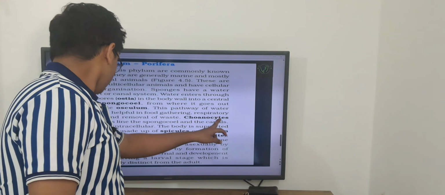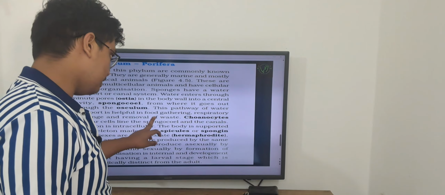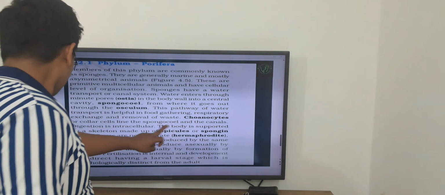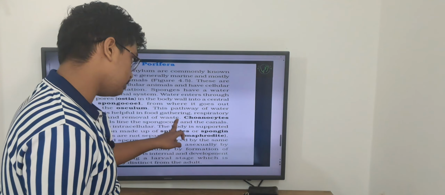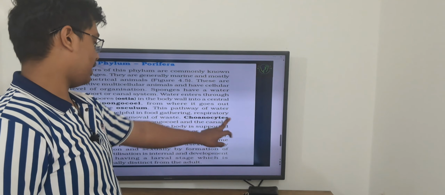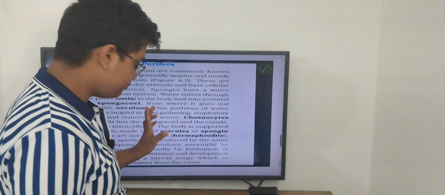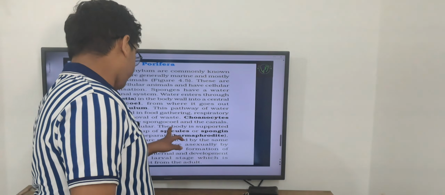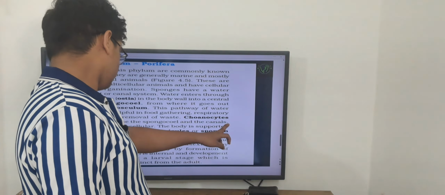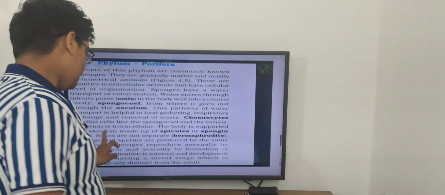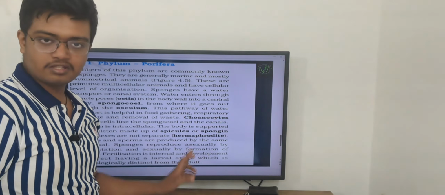Choanocytes or collar cells line the spongiocele and the canals. Digestion is intracellular. This I told you. The body is supported by a skeleton made up of spicules and spongins. This also I told you.